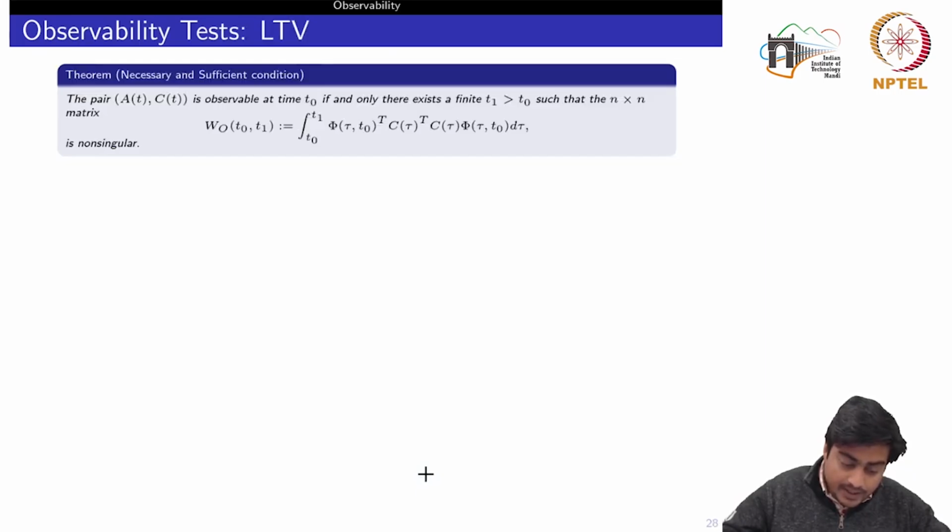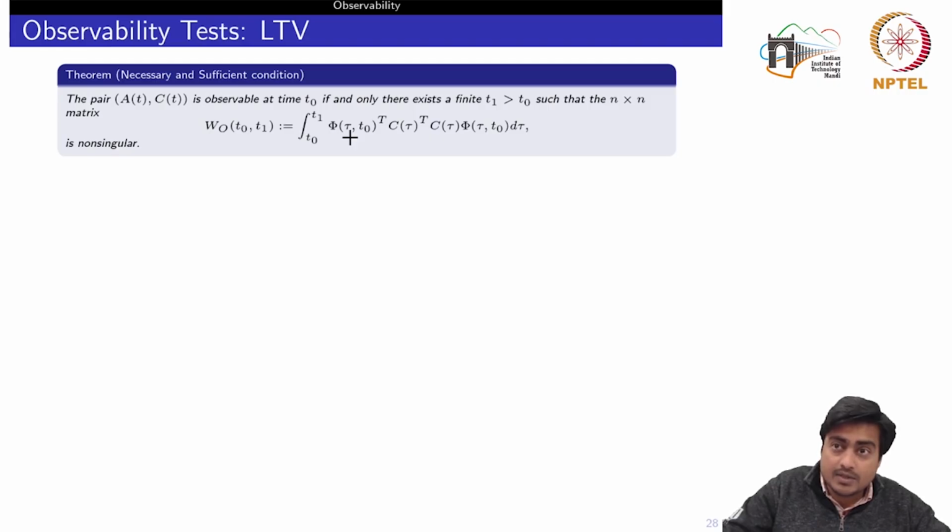Now talking about LTV systems, this is the same result we saw earlier, that this W_O matrix should be non-singular, either for the LTI system or for the LTV system. But in the controllability week, we saw that for the time varying system, it is a bit difficult to compute the observability Gramian, because it requires the computation of the state transition matrix.